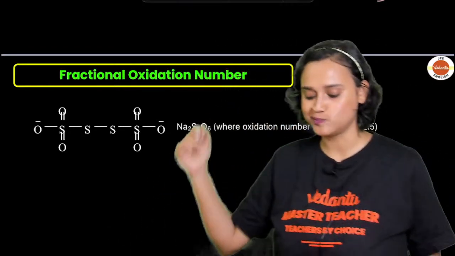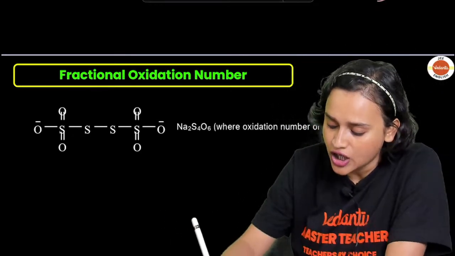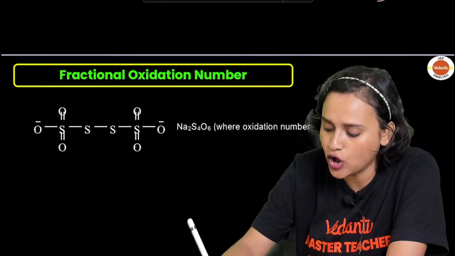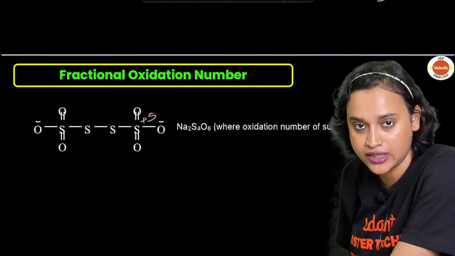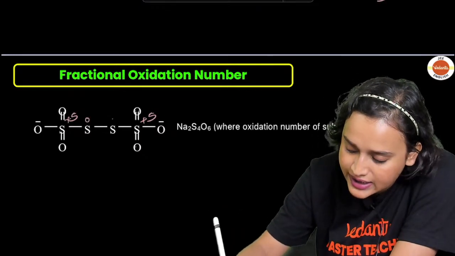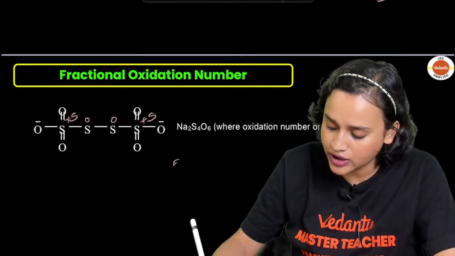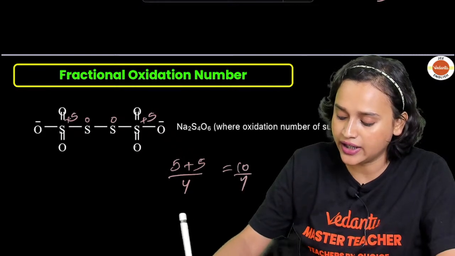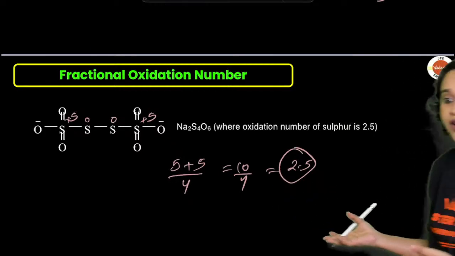Pay attention here. Chalo. See, this is the structure drawn here. So here, if you check it out, +2, -2, -2, -4, and 1 minus. That means +5 oxidation state for the terminal sulfur. Similarly, this will also have +5. But these two central sulfurs will have 0 oxidation state. Am I right? So 5 + 5 divided by 4 sulfur. That means 10 divided by 4, which is nothing but 2.5. So have I proved it, everybody?